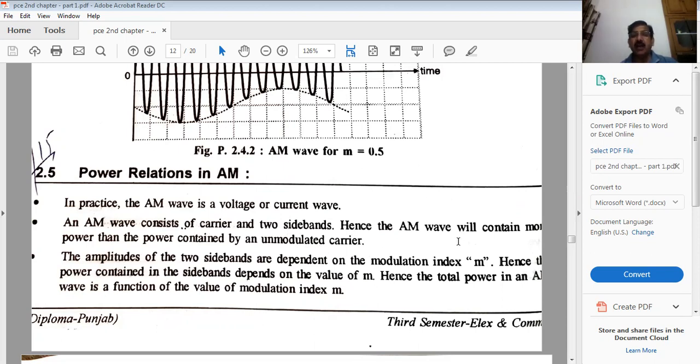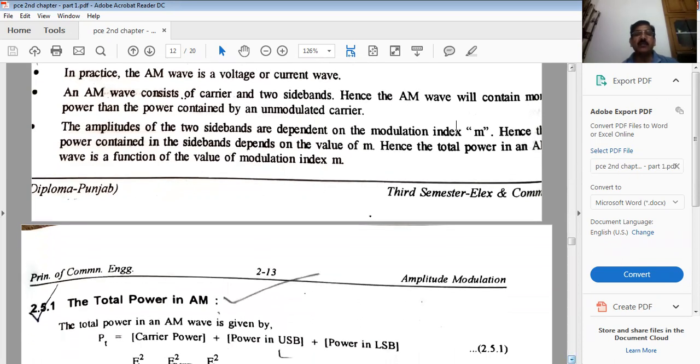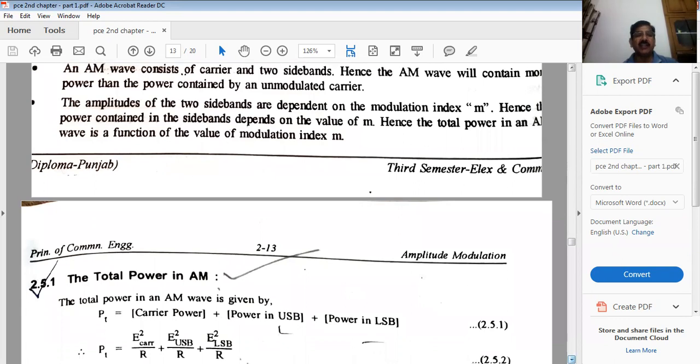So simply, unmodulated carrier means carrier alone. So that has the power of the carrier only, but the AM wave consists of two sidebands as well, because it is carrying two sidebands which contain the information. And of course the total AM power will be larger. So the amplitudes of the two sidebands are dependent on the modulation index. Hence the power contained in the sidebands depends on the value of M. Okay, let us see how total power looks and how it is a function of the value of the modulation index M.